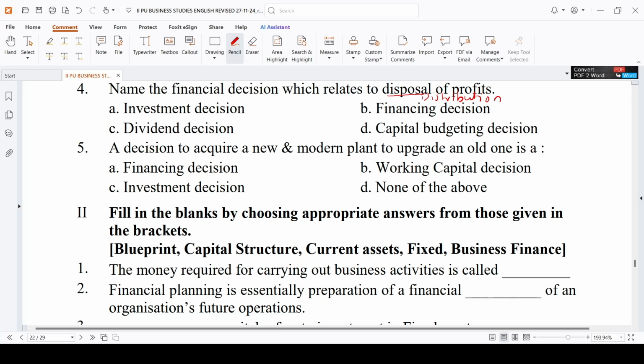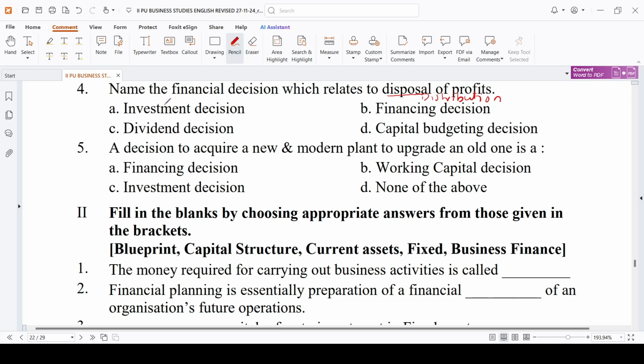Okay, what do you mean by financing decision? To invest the money, first you require the funds, right? So whatever the funds you require, from which source you are going to take them, that is the financing decision. Dividend decision: after earning the profit you have to decide how much part of the profit you have to give to the shareholders in the form of dividend, and also how much part you have to retain in your business. That decision is called your dividend decision.